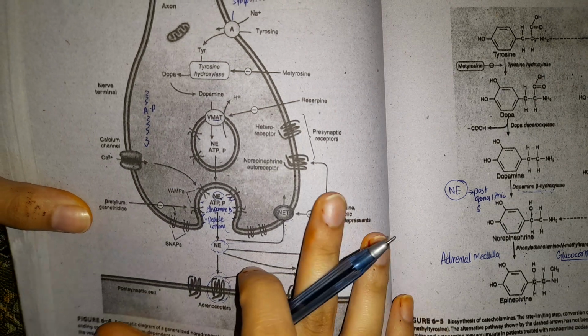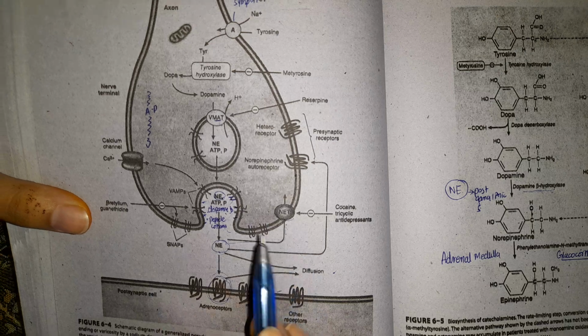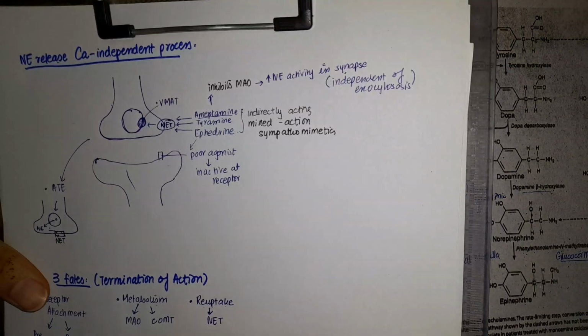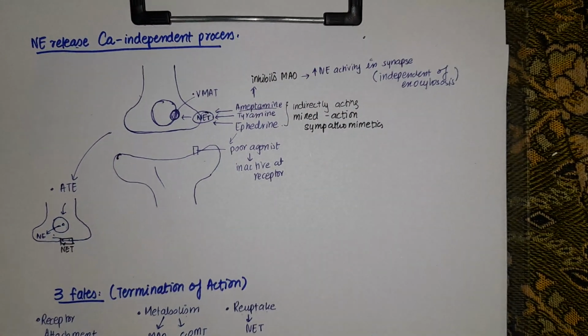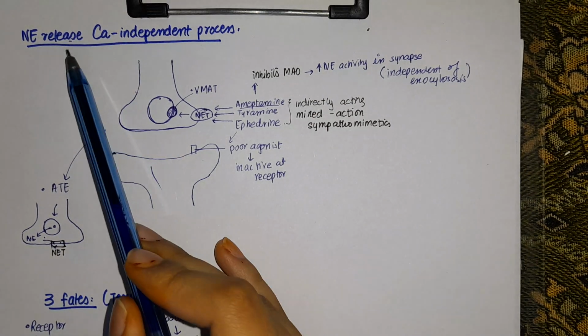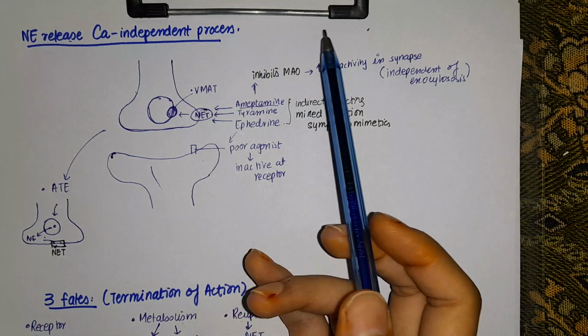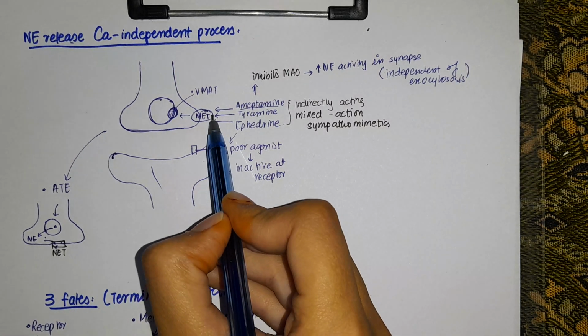Now we will discuss the calcium independent release of norepinephrine into the synaptic cleft. Now I have a diagram made. This whole thing was written in Katzung, but there was no diagram for it. So let's discuss the diagram. What happens mainly in this calcium independent norepinephrine release is that you have this norepinephrine transporter.